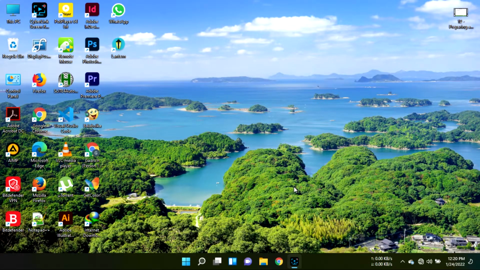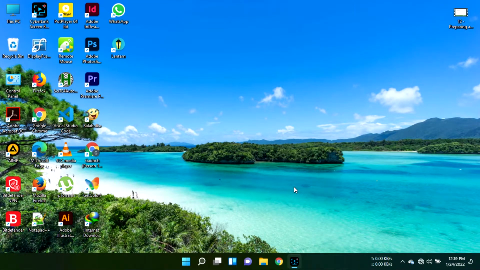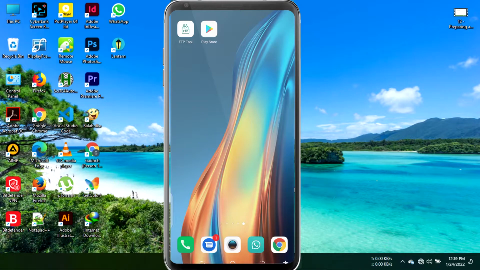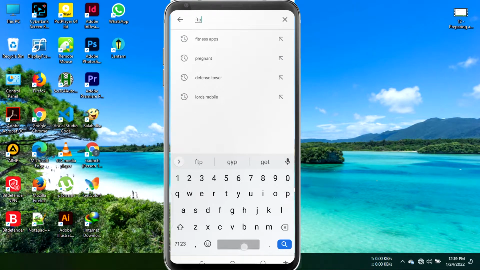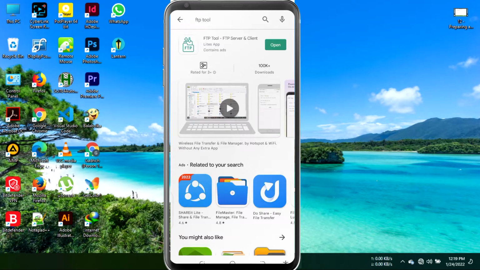Okay, to start, there are three things that we need. Basically, we need our phone, our laptop, and also an app on our phone. So let's first get to our phone. So I'm going to put my phone on the screen. Okay, so the app that we are going to be using is called Ftp Tool, which you can download from Google Play Store. So to download it, you open your Google Play Store, and then in the search bar you type Ftp Tool. Search.